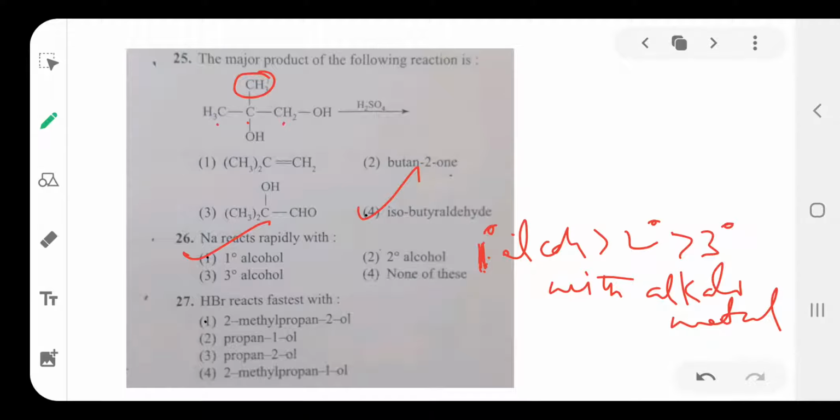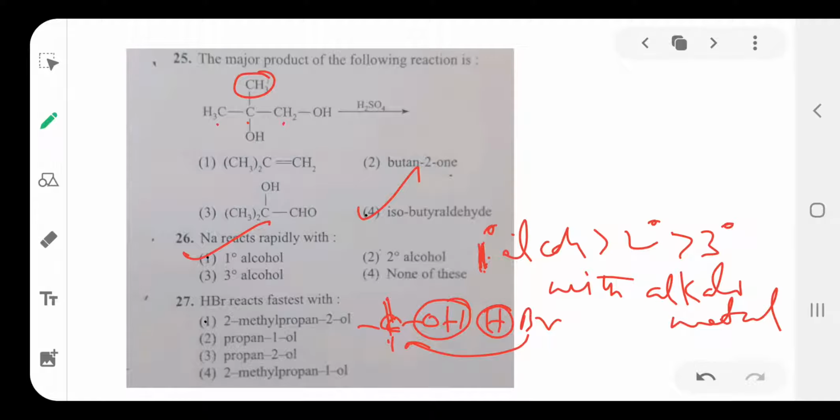Which alcohol reacts fastest with HBr? This is also the same concept. This reaction involves cleavage of the carbon oxygen bond. So here the C-OH bond is cleaved. The OH group is removed by the HBr, H2O separates, and Br attacks the carbon atom to form alkyl bromide.